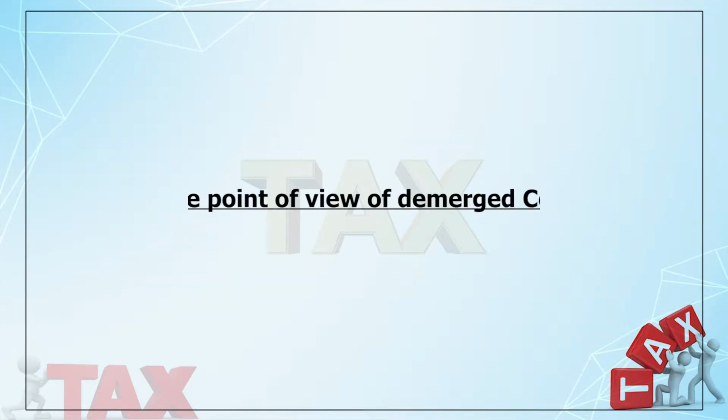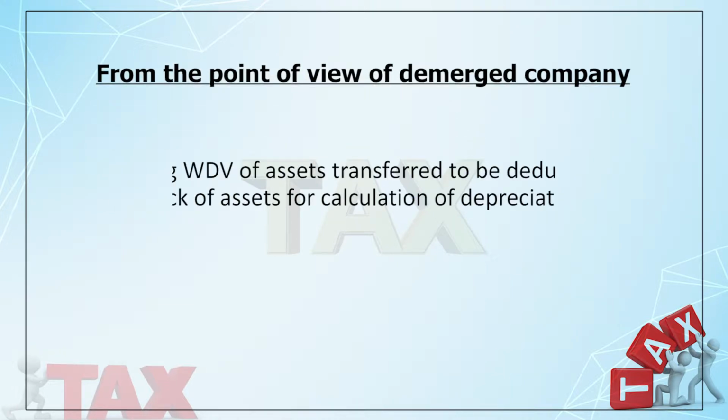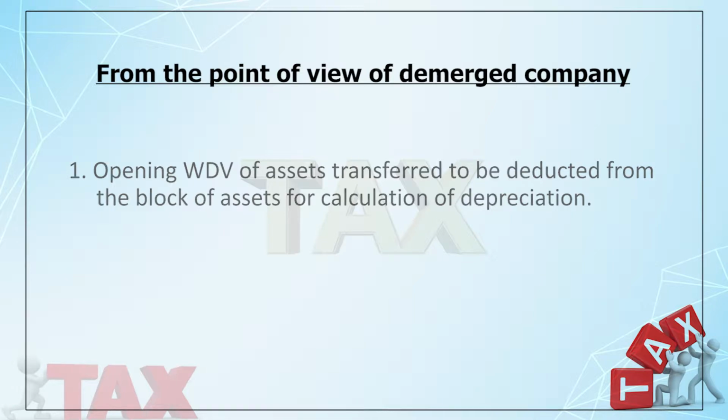First of all, from the point of view of the demerged company. Now, what happens in case of the demerged company? Some assets are transferred, not all assets, because I told you, if I have 3 units, my total assets comprise assets of all 3 units, but I am transferring only 1 unit. So, from your total block of assets, you deduct the opening WDV of the assets which are being transferred.